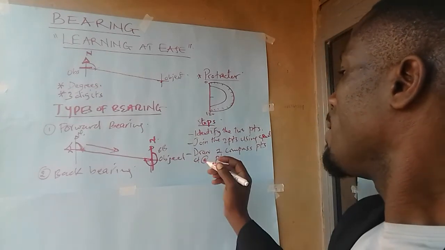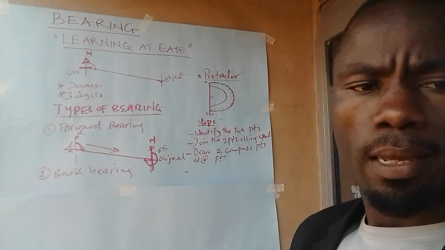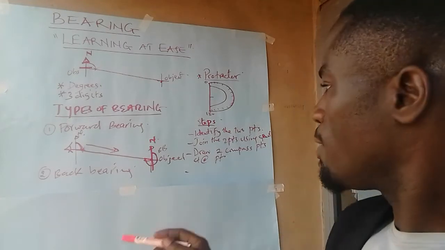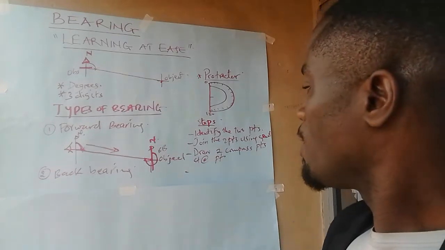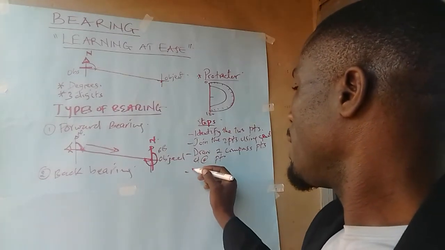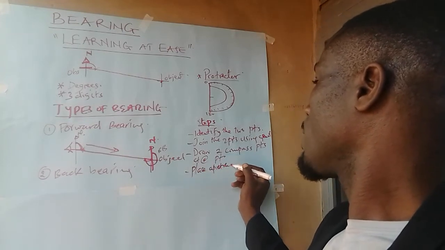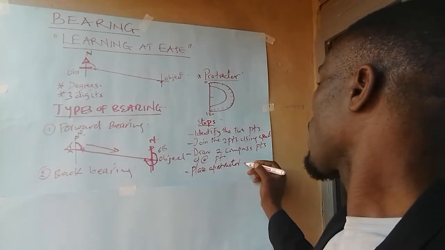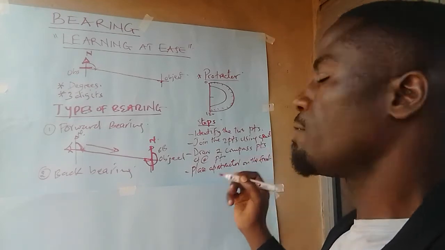Then check where is the fixed point. Is it on the second point or on the first point? Where the fixed point is, you place a protractor on the fixed point. The fixed point is the point of reference.